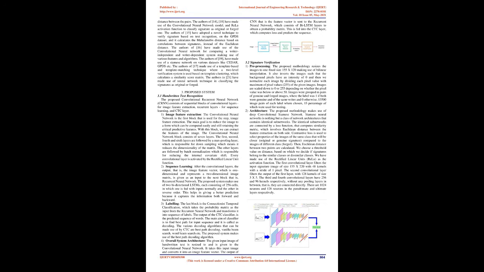The authors of 15 have adopted a novel technique to verify signature based on text recognition, on the GPDS dataset, and it calculates the Mahalanobis distance based on correlations between signatures, instead of the Euclidean distance. The authors of 16 have made use of the convolutional neural network for comparing a writer-independent and writer-dependent system making use of various features and algorithms. The authors of 19 have made use of a Siamese network on various datasets like CEDAR, GPDS etc.